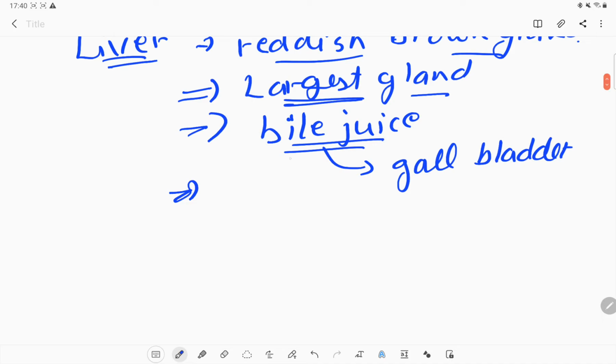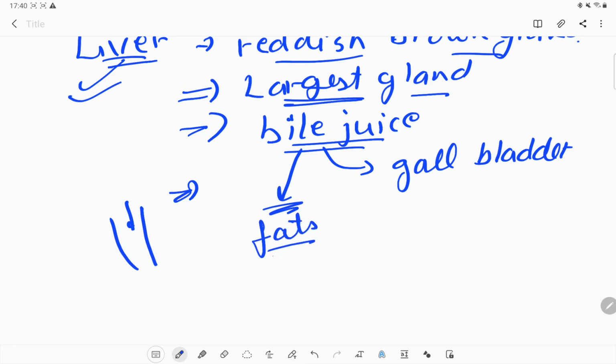Okay, so now what is the function of this bile juice? The liver secretes the bile juice, and it gets into the small intestine area. So what does it do? The main function of bile juice is to digest the fat portion, to digest the fat material which is present in our food. So fat is digested with the help of the bile juice.